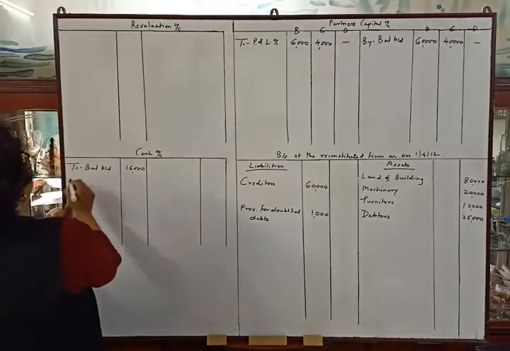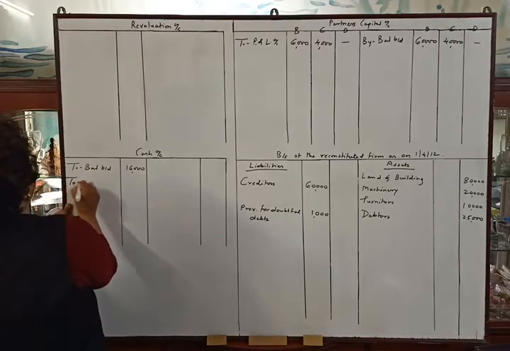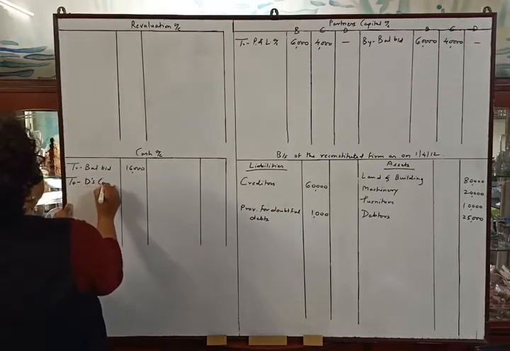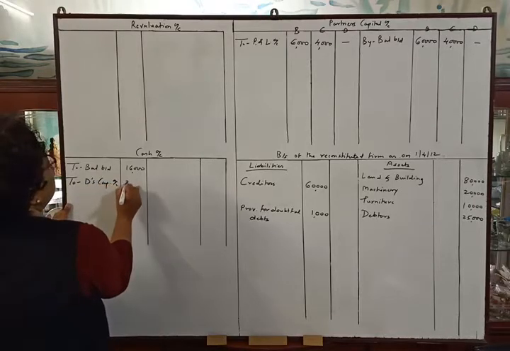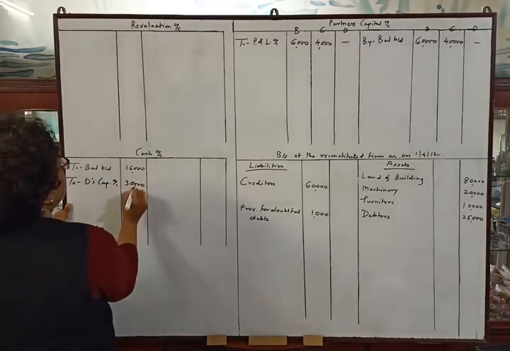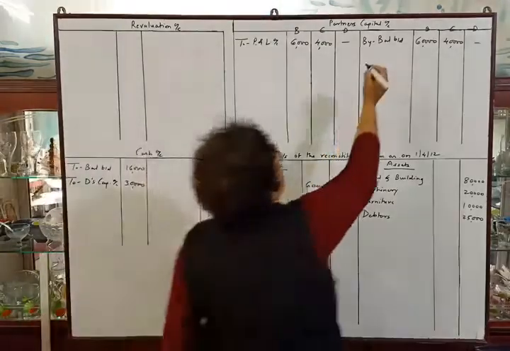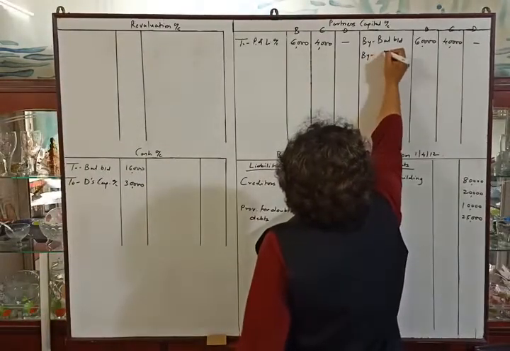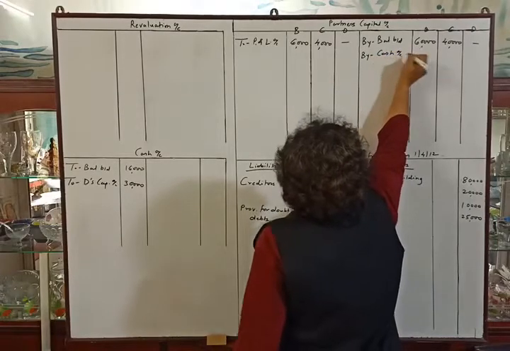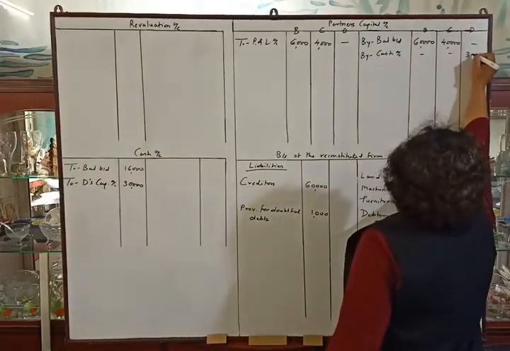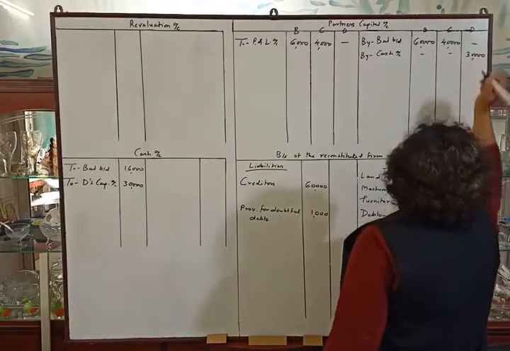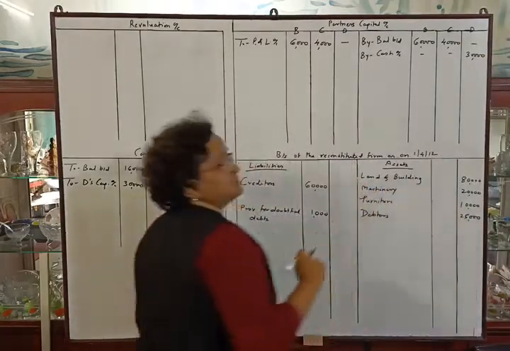The entry will be the debit side of cash account to D's capital account 30,000. Then the second posting will be the credit side of capital account by cash account 30,000 in D's column and dash in other columns.